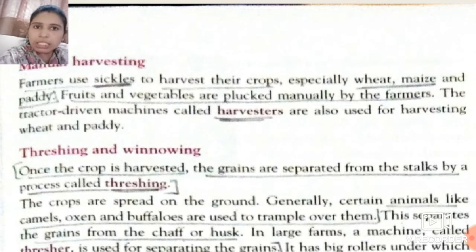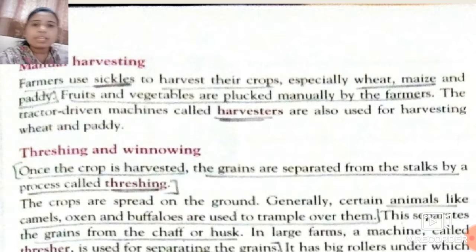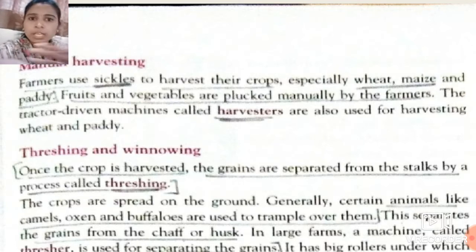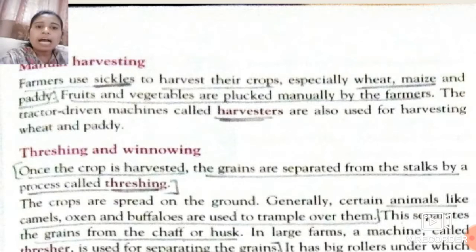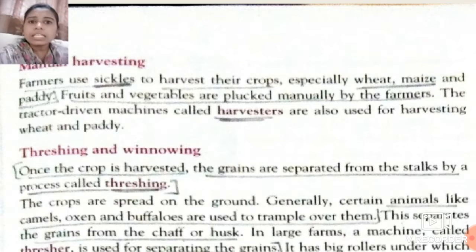So threshing is the process, students. Suppose we have harvested some of the crops from the field. Harvest means we cut the crop after maturation, when our crop is ready. After cutting, we collect that crop. After cutting and collecting this crop, what do we have to do?